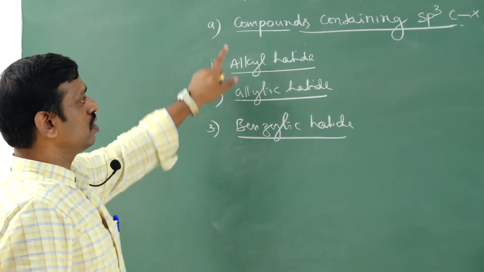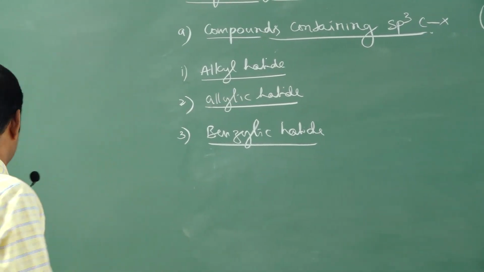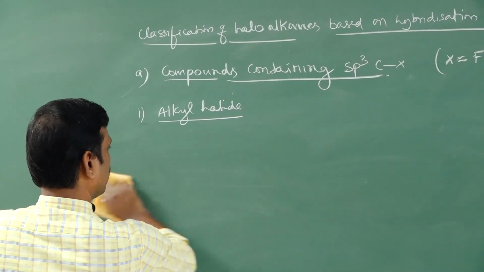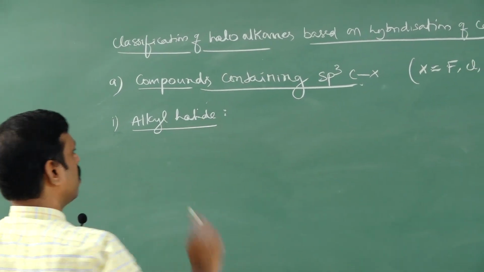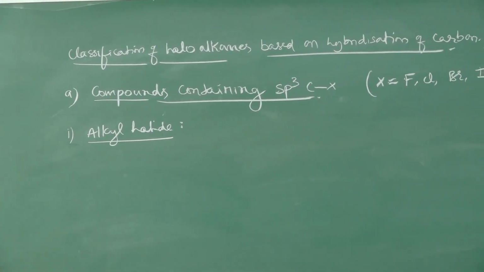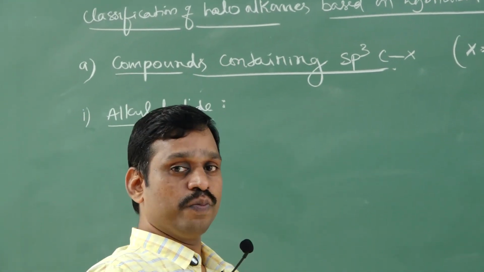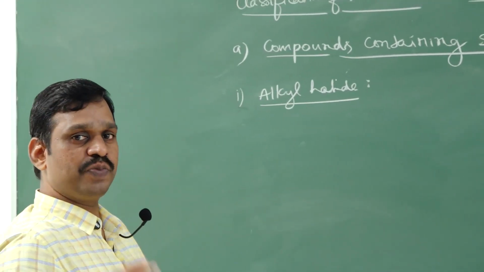These 3 come under compounds containing sp3 C-X bond. Let's see, the first one is alkyl halides. This is a very simple class of haloalkane. It is an alkyl halide if halogen is present on an alkyl group, or if halogen is attached to a simple sp3 carbon.